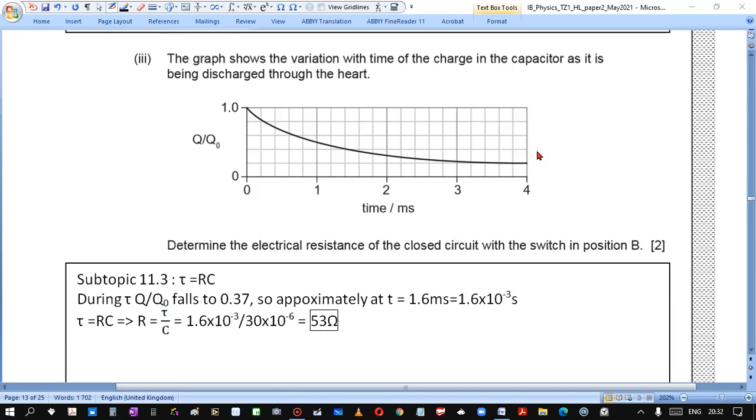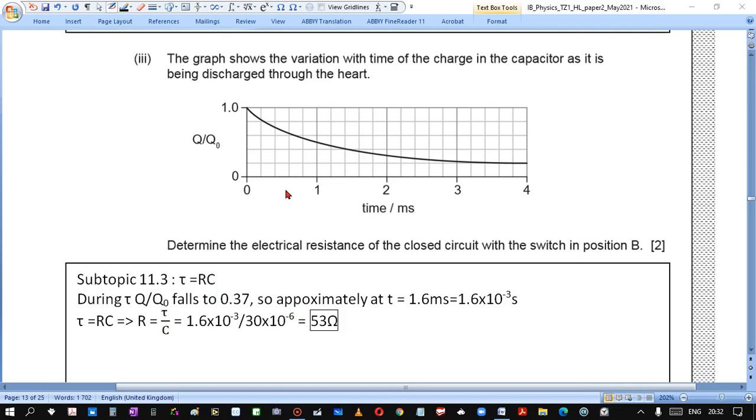From this graph we can find the value of the time constant, because we learned before that after one time constant the charge decreases to 0.37 of its value.